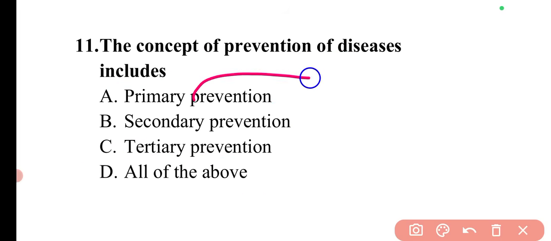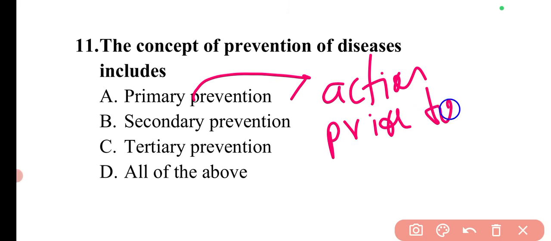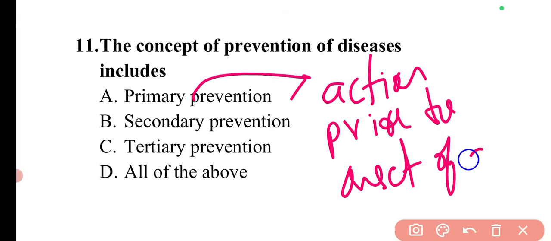Now what happens in these three phases? If I talk about primary prevention, these are the actions that are taken prior to the onset of disease. Prior to the onset of disease means the disease has not spread, or the onset has not started. So if actions are taken before that in order to prevent the disease, it will remove the possibility that the disease will ever occur. So that is the concept of prevention of disease.